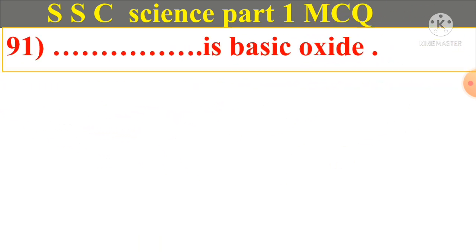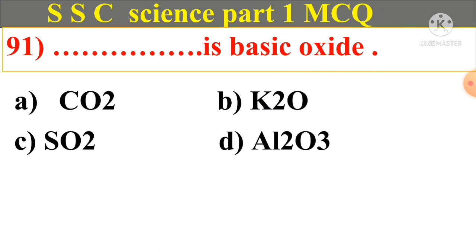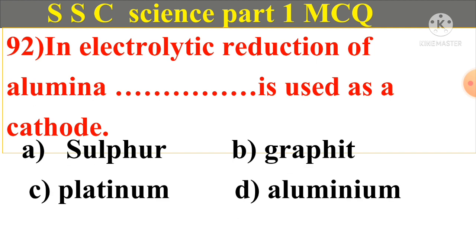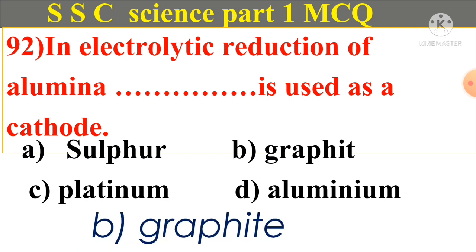Question number 91. is basic oxide. A. Carbon dioxide. B. Potassium oxide. C. Sulfur dioxide. D. Aluminum oxide. And answer is B. Potassium oxide. Question number 92. In electrolytic reduction of alumina, is used as a cathode. A. Sulfur. B. Graphite. C. Platinum. D. Aluminum. And answer is B. Graphite.